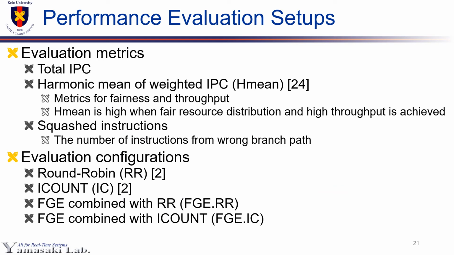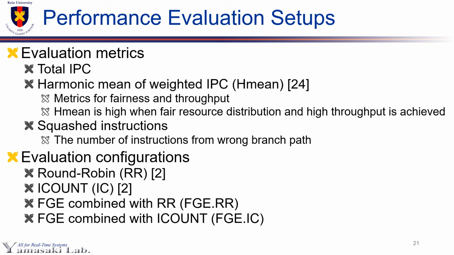We use 3 metrics for performance evaluations. First one is total IPC, that is simply sum of IPC of all threads. Second one is harmonic mean of weighted IPC, or called Hmean, that is commonly used for fairness and throughput analysis. Third one is the number of squashed instructions from long branch paths.